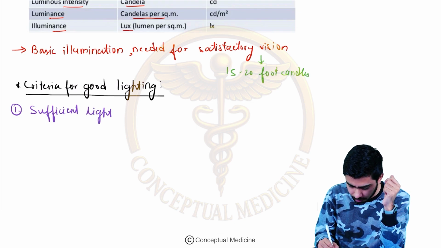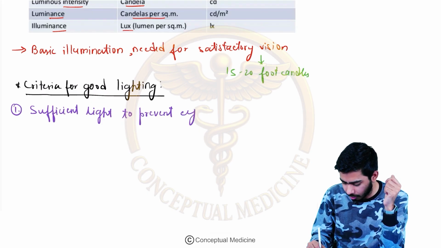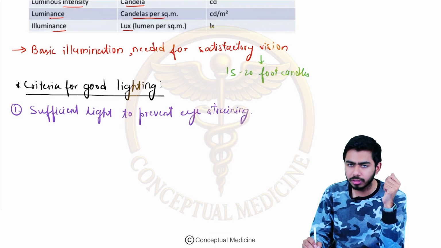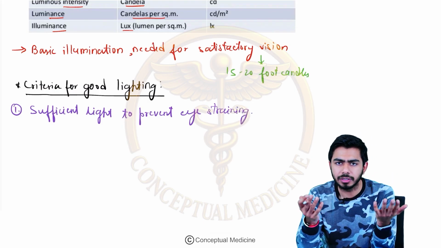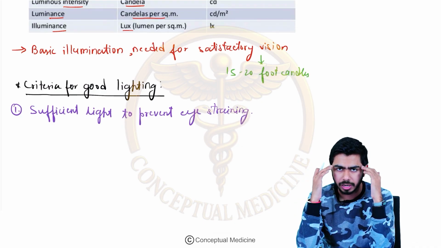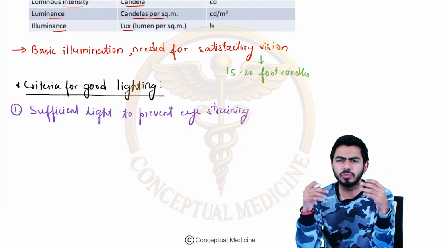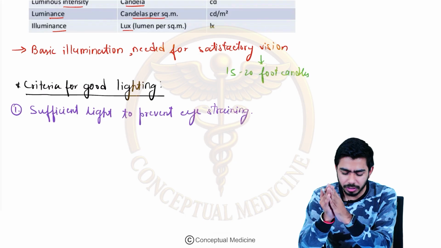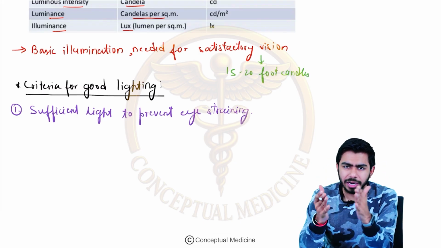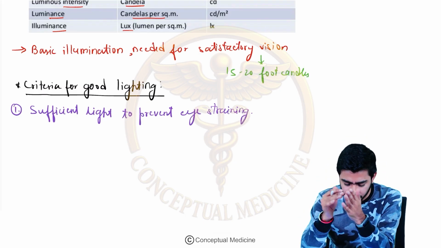Sufficient light to prevent eye straining. Obviously when we are reading, the light is very important, otherwise our eyes will get strained, right? And sometimes you will feel a headache as well, because there is not proper light in which you are reading, for example.